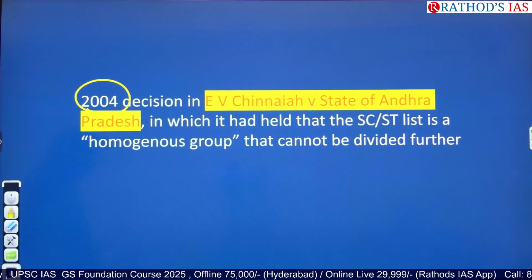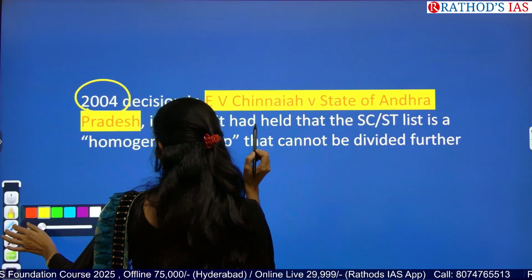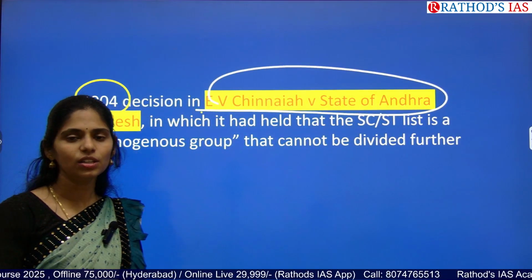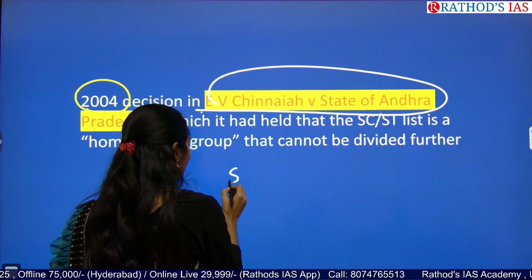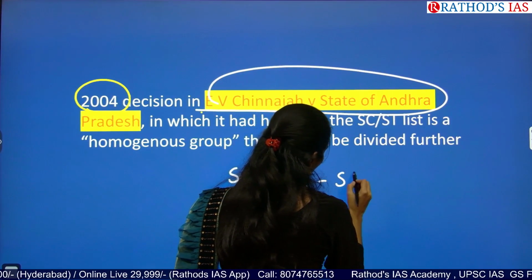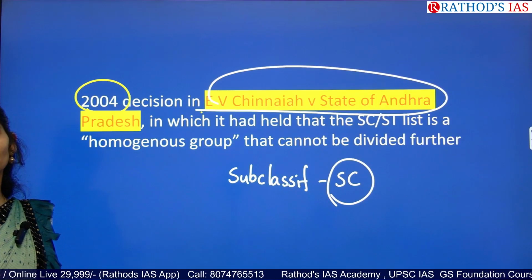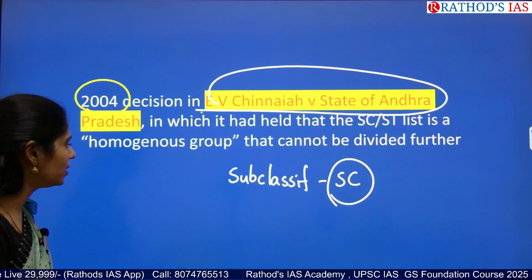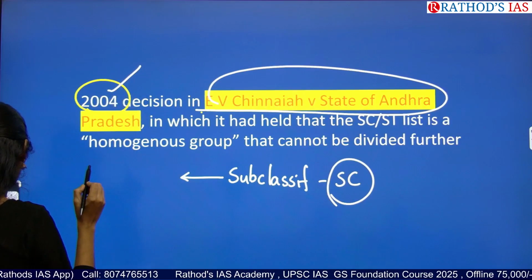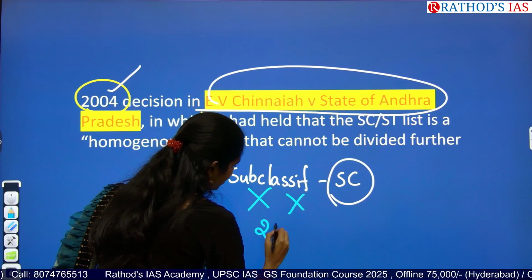In 2004, the same Supreme Court gave a judgment in the famous case called E.V. Chinnaiah versus State of AP. In this case, the Supreme Court cancelled one important thing, that is subclassification of scheduled castes. What AP did was come up with this subclassification of SCs. This was challenged in the Supreme Court, and it was cancelled by the Supreme Court in the 2004 judgment.